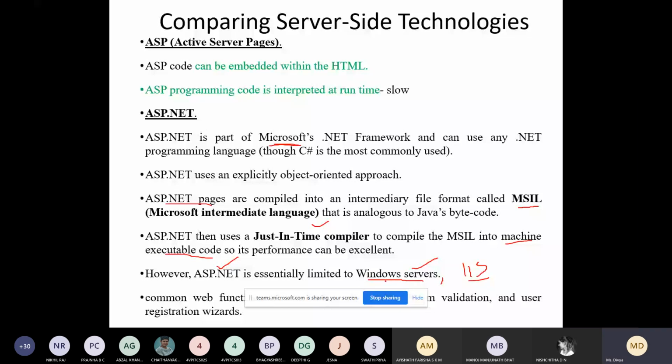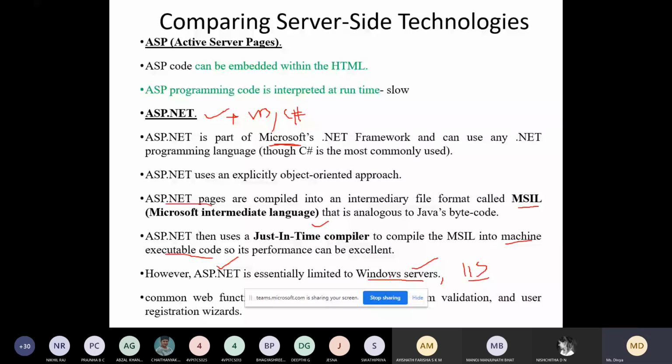Using this, we can perform different tasks like validation, database interaction, database driven lists, form validation, user registrations. So this is one of the powerful languages. You can also develop your website mini project using ASP.NET, and you can use either VB.NET or C# .NET. Using these two languages you can develop beautiful websites, but you have to go for Windows Server.